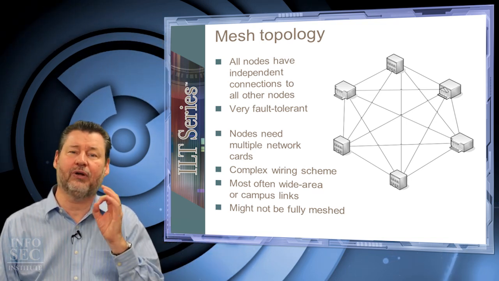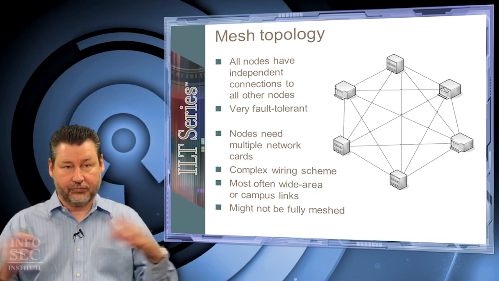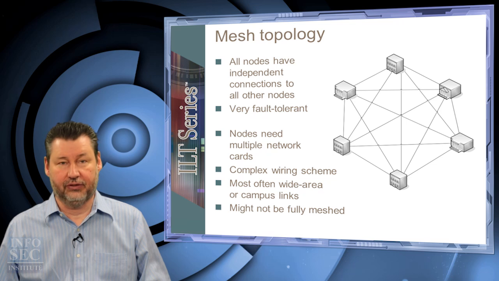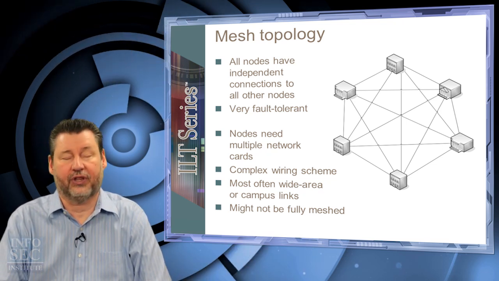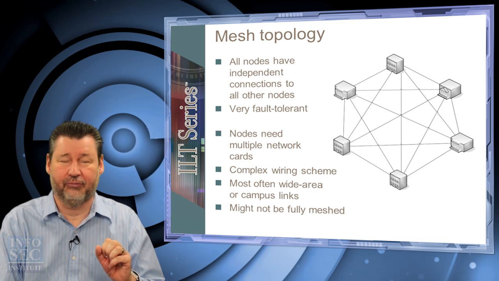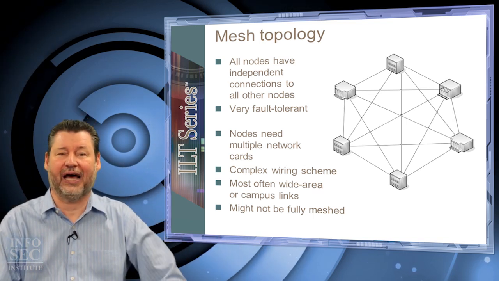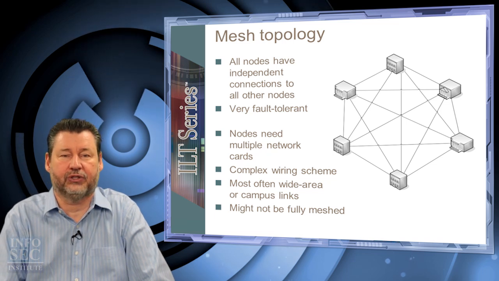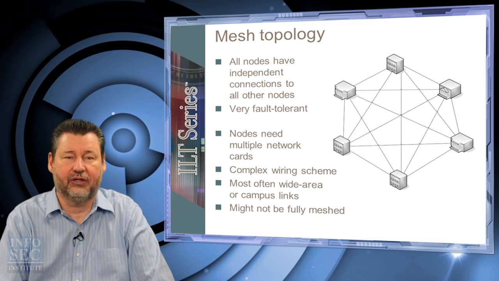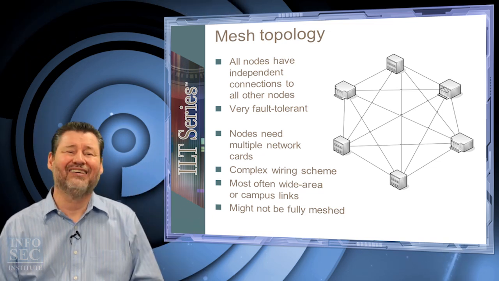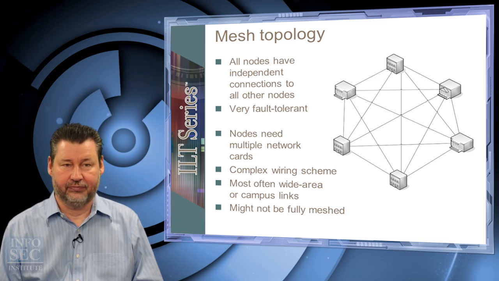A partial mesh might only have 2 paths for each machine to every other. Not in this case: 1, 2, 3, 4, 5 paths to each machine. Okay, probably more than that. I'm just making it simple. I'm probably missing a few possibilities, such as crossing from one to another, multiple pathings that way. So probably upwards of about 9 paths to get to its final destination. Okay, that's excessive. Very few organizations ever need that.